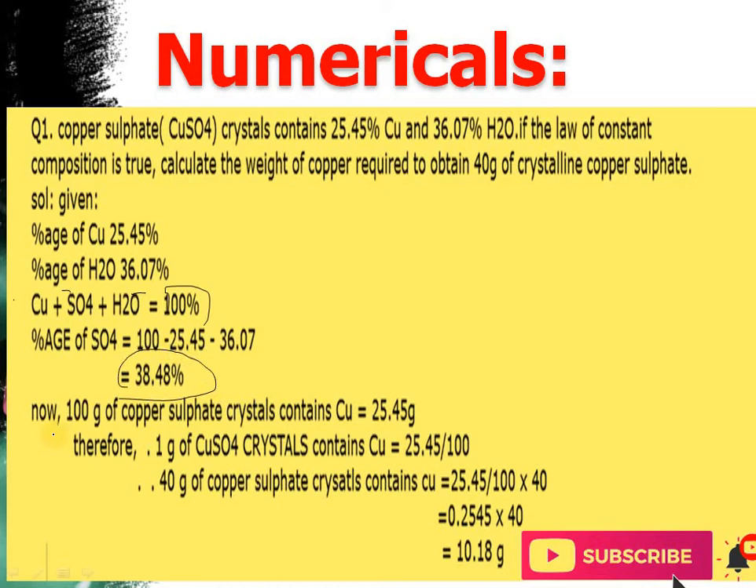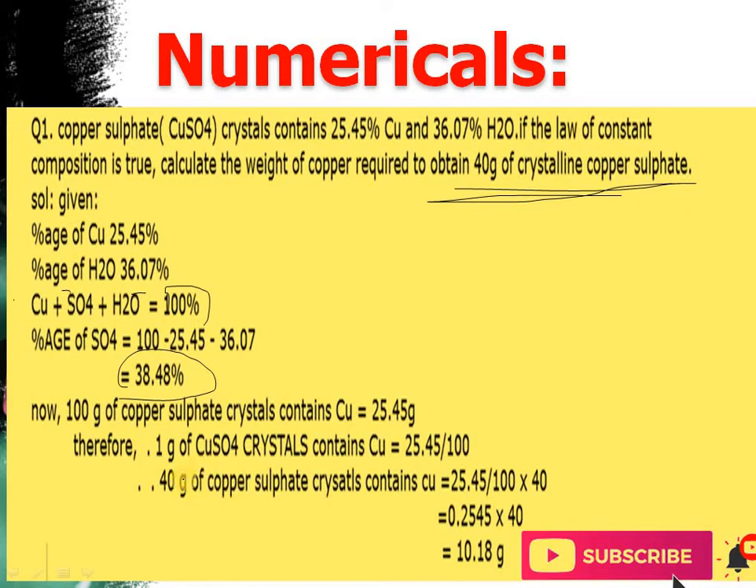So now we want to check what 100 gram of copper sulfate contains, as we know that it contains copper of 25.45 gram. We want to know the amount. So 1 gram of copper crystal contains copper of 25.45 by 100. This is simple mathematics you have studied in your 6th or 7th standard also. So we want to calculate for 40 gram of crystalline copper. We want to check the weight of copper for 40 gram of crystalline copper.